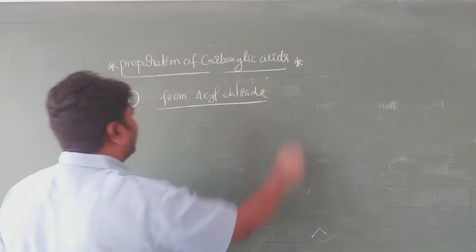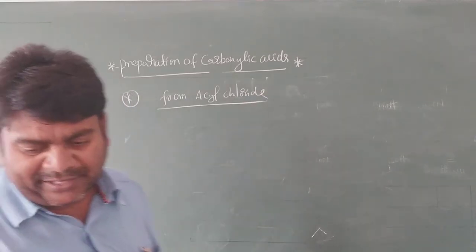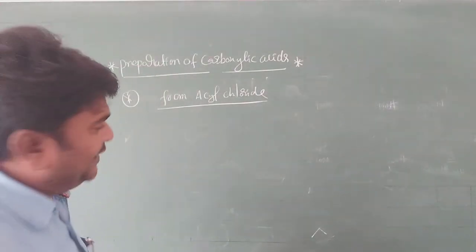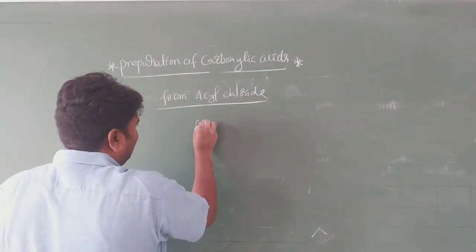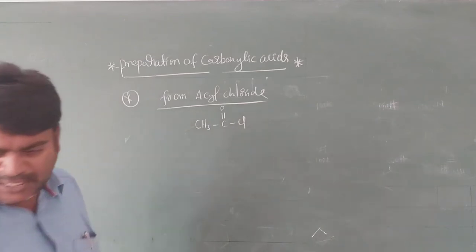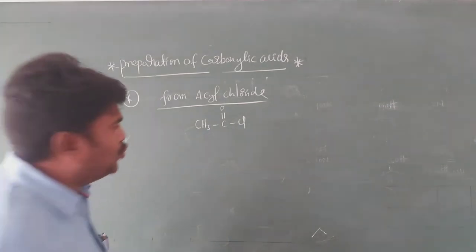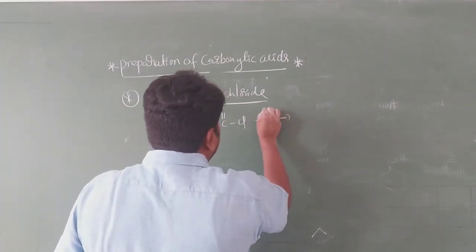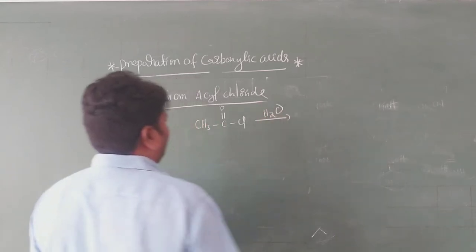It is very important, my dear students. From acyl chloride. Suppose it is CH3, C double bond O, Cl, in presence of H2O. What happened, my dear students?